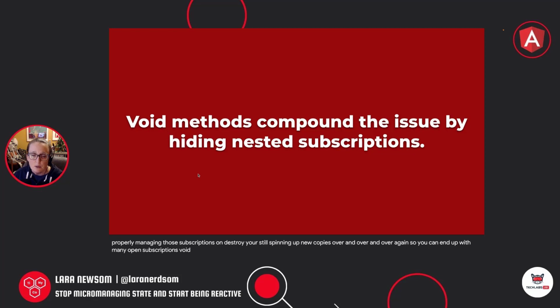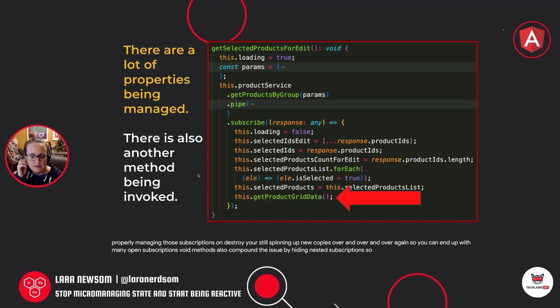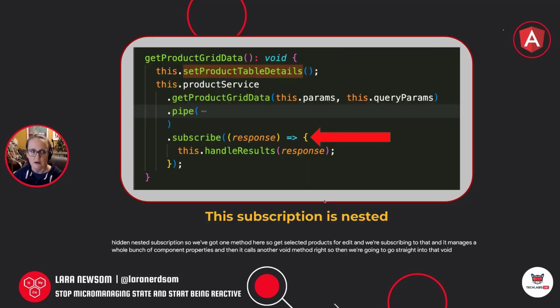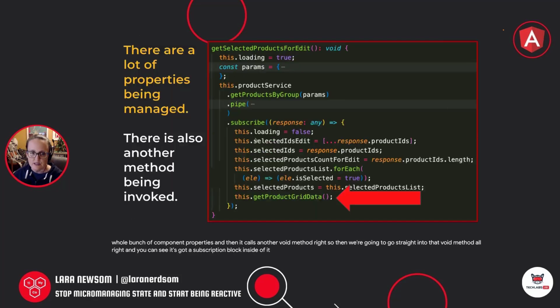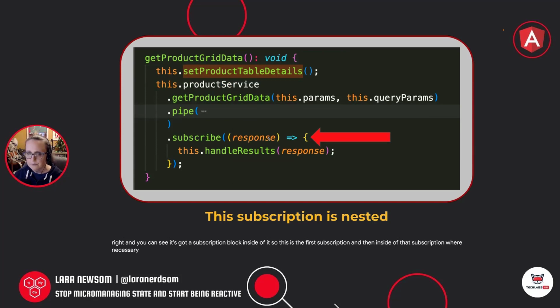Void methods also compound the issue by hiding nested subscriptions. So this is what I'm talking about. This is a hidden nested subscription. We've got one method here, getSelectedProductsForEdit, and we're subscribing to that. And it manages a whole bunch of component properties. And then it calls another void method, right? So then we go straight into that void method, and you can see it's got a subscription block inside of it. So this is the first subscription, and inside of that subscription, we're nesting another one.